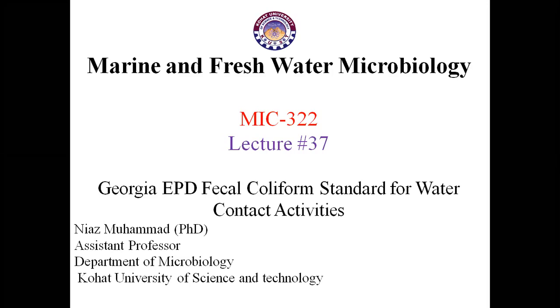And before this session, if you remember, we were talking about how we can analyze the quality of water, whether it is potable or not. So we have checked various things to determine the quality of water for drinking purposes. The main theme of this subject is how we can ensure the quality of water.